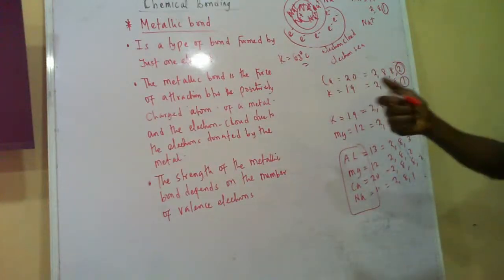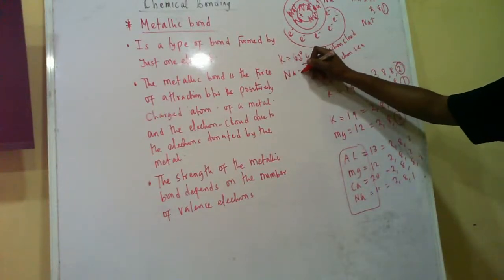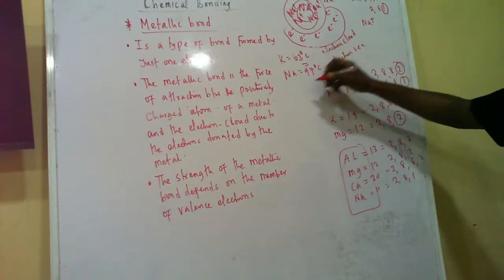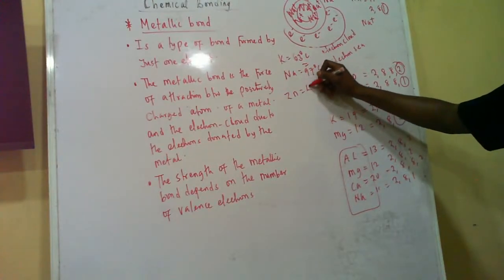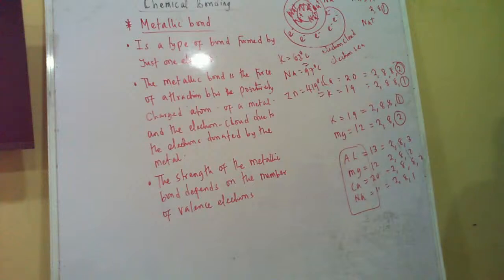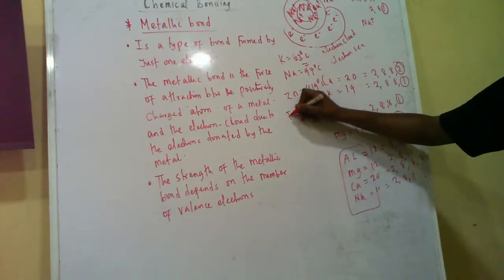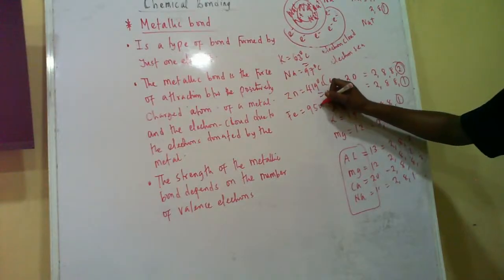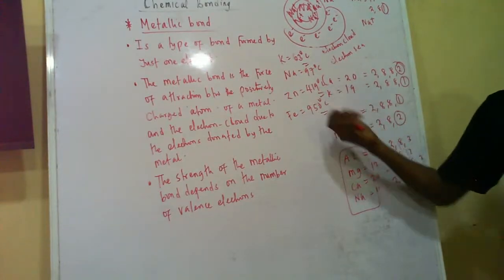Let me go for the metal. Sodium is what? 97. Then zinc is 419. See how high zinc is. That's what the metal should be. Metal should have a high melting point. Something like iron now. Iron can melt around 950 degrees Celsius. That shows you're a metal.